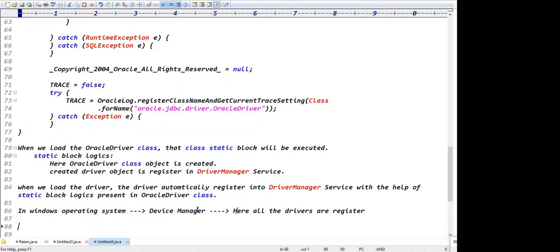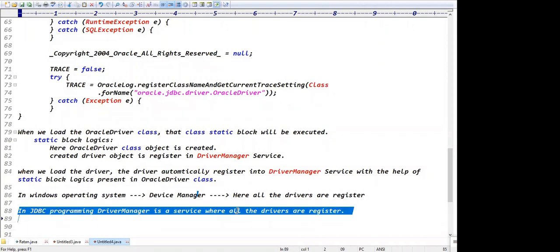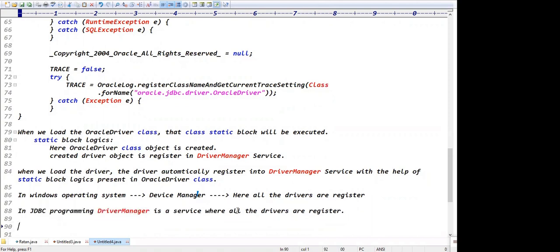In JDBC programming, guys, driver manager is a service where all the drivers are registered. That's it, guys. In JDBC programming, driver manager is the service where all the drivers are registered.